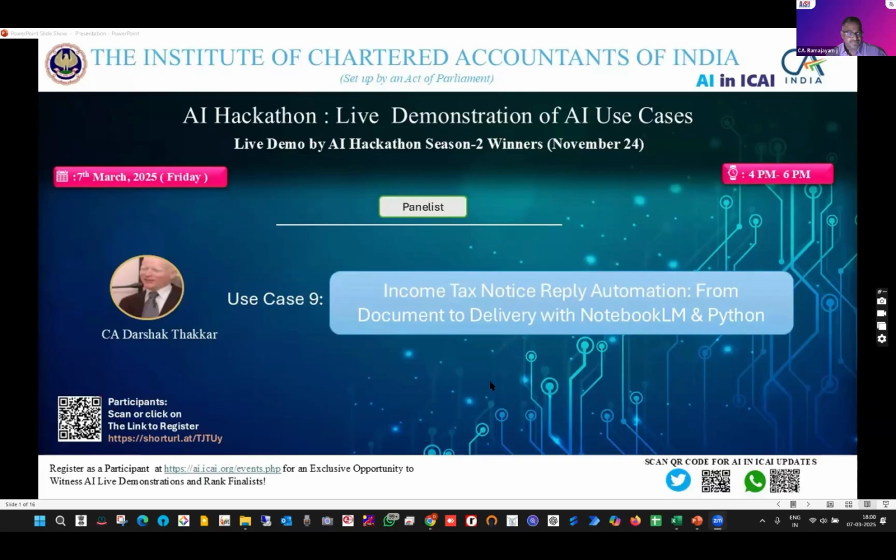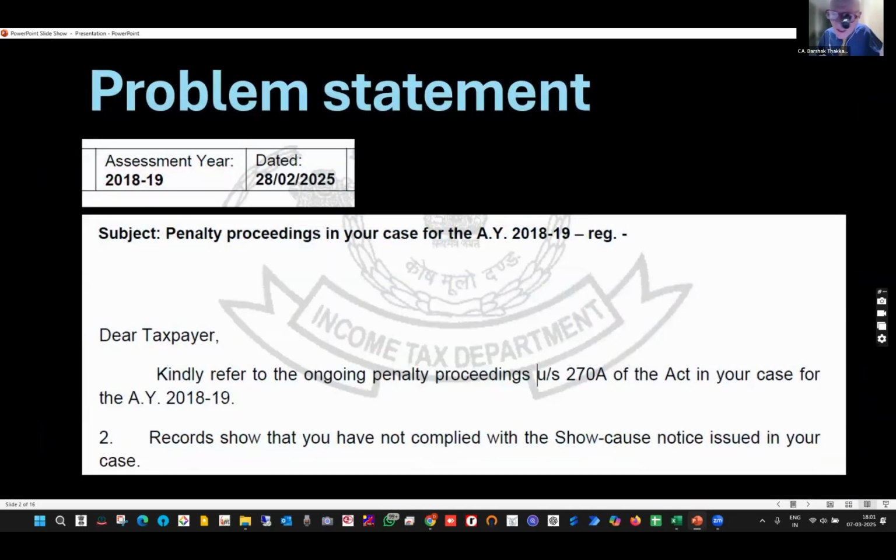Okay. Good evening, everybody. The use case is that I receive a penalty proceeding notice from the Income Tax Department. In the assessment proceedings, there was an addition. The CIT appeal deleted it. It's a year-long story. Now so many documents have crumbled up, and now the penalty proceeding has started.